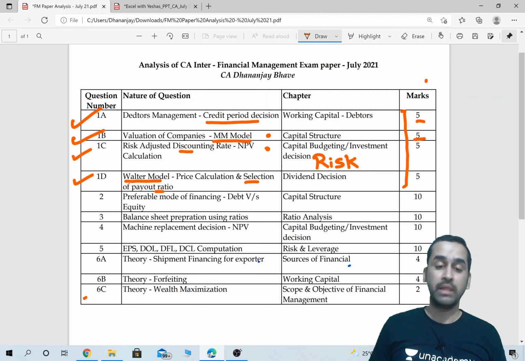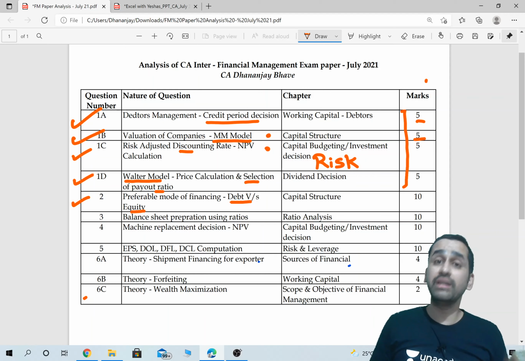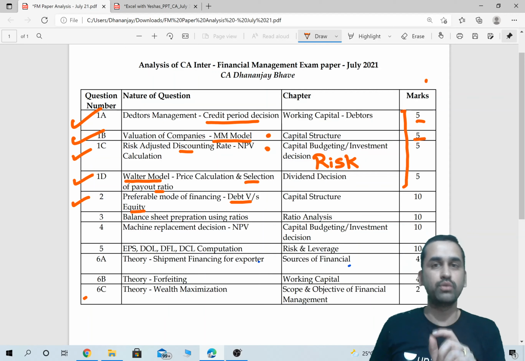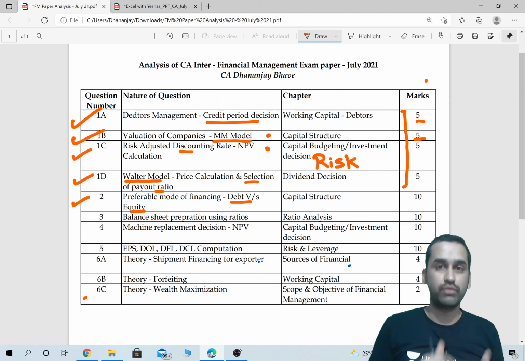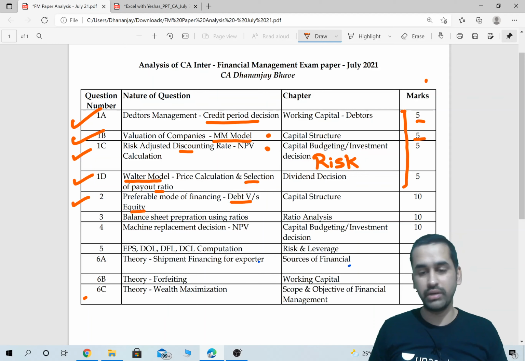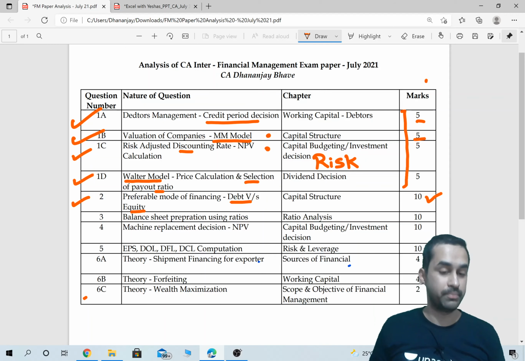Okay, next, question number 2 was from capital structure, a good question. They had given debt and equity options, and in debt you had a stepwise rate of interest: 0 to 5 lakh, one rate of interest, 5 lakh to 10 lakh, one more interest. One such problem we had done in the class also. So you have stages, and accordingly you have to charge interest, and then the balance will come from either equity or preference. They had asked you to work out WACC and marginal cost of capital. This was one good question from capital structure, a 10 marks question.